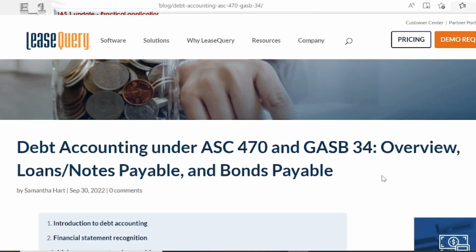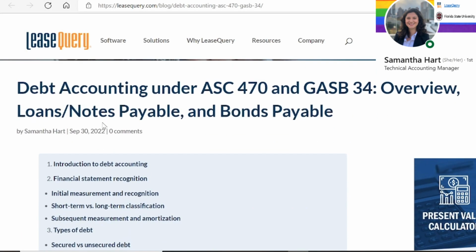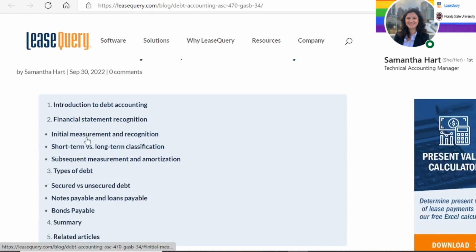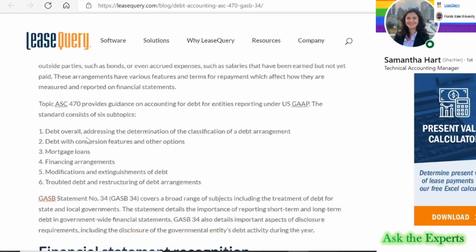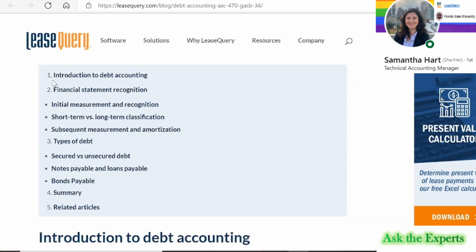But until then, I recommend that you read this featured article by Samantha Hart. It's about debt accounting under ASC 470 and GASB 34. Yes, it's the US GAAP treatment. In her article, Samantha discussed very important points.